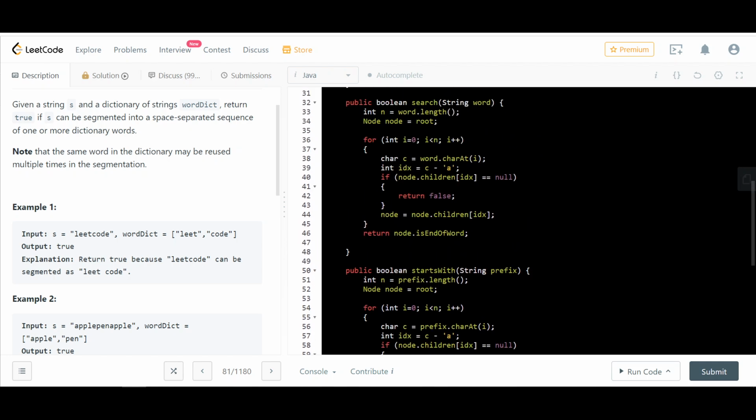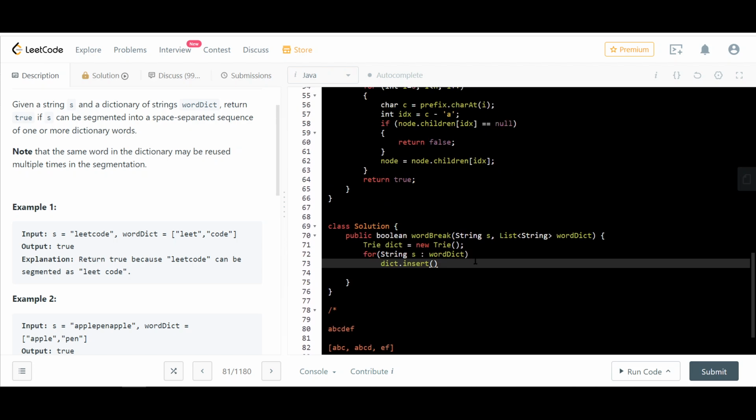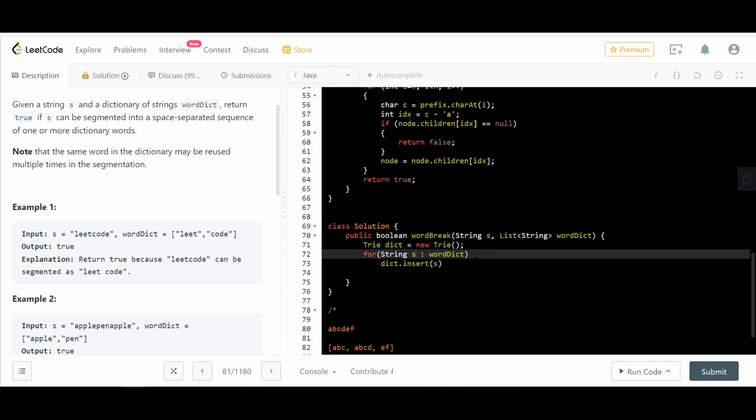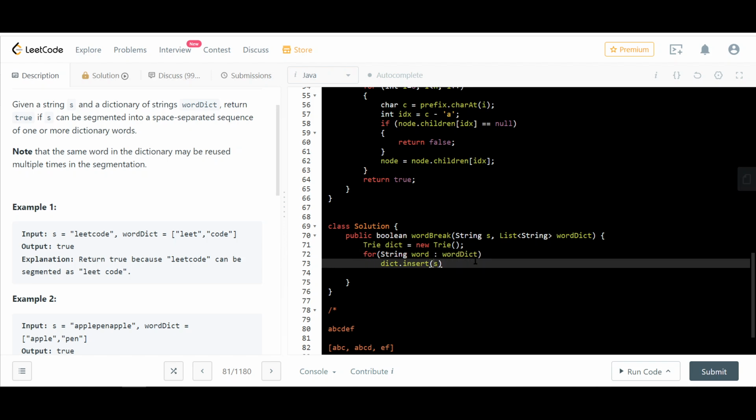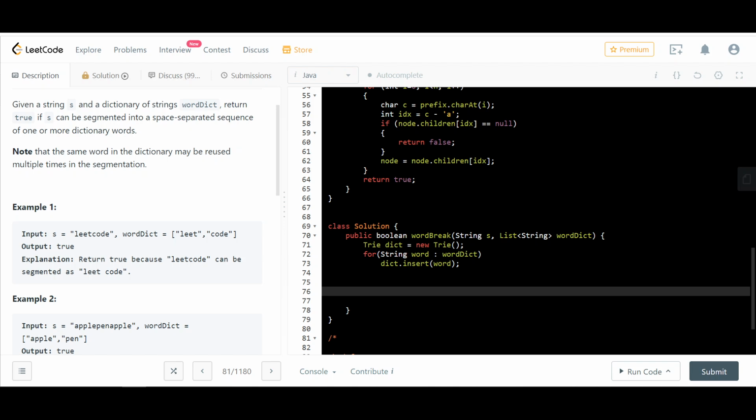We're calling Trie dot insert, yeah. So dictionary dot insert s. I don't like to call it s, so let's call it word. So for each word in word dictionary, add it in the dictionary here. So now from a list, we move everything to trie. All good.